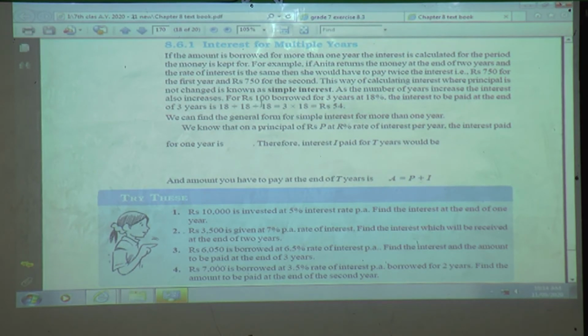For rupees 100 borrowed for 3 years, we are taking the example of rupees 100, so it will be easier for you to understand.